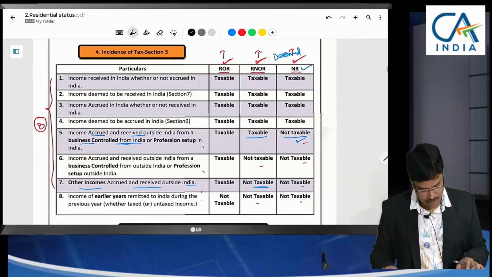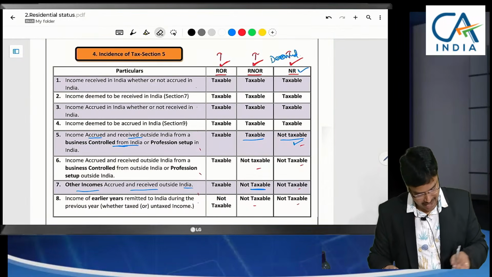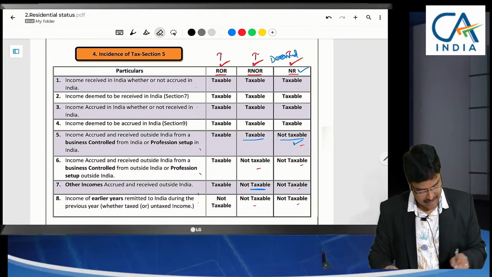Now here comes the most important thing. For this point only, till now I have waited for discussing. Now I will clarify these points.